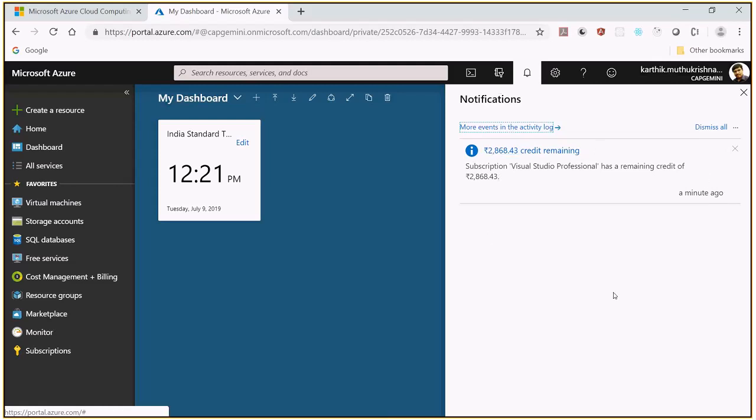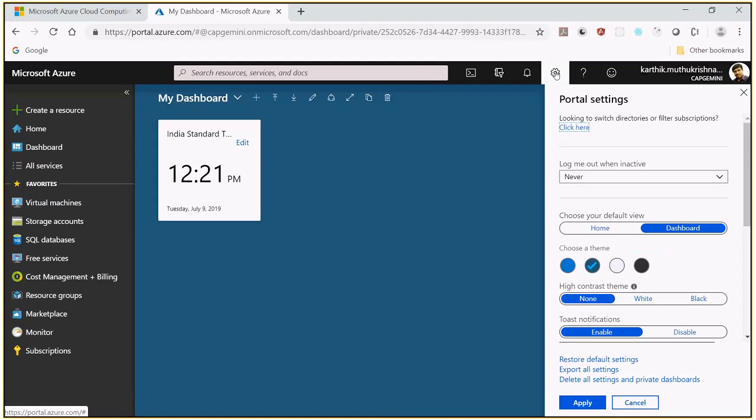Many such things will be shown here. It's a notification icon. And you can see a small gear icon. This icon is used to show the portal settings, to customize the portal. For example, when I click this,